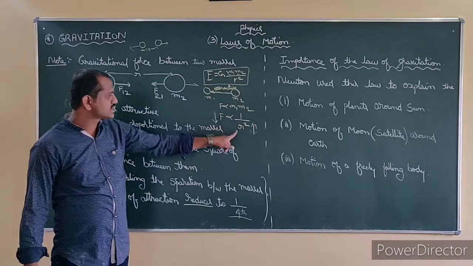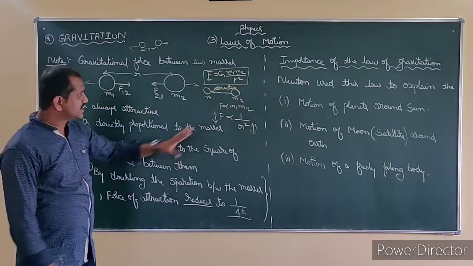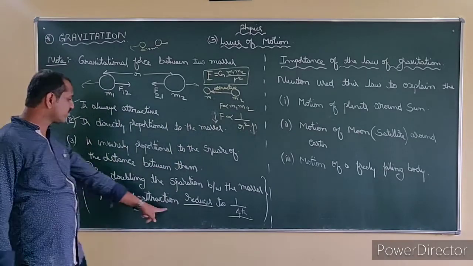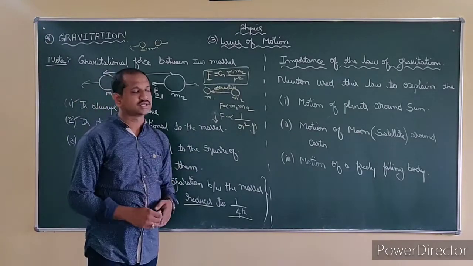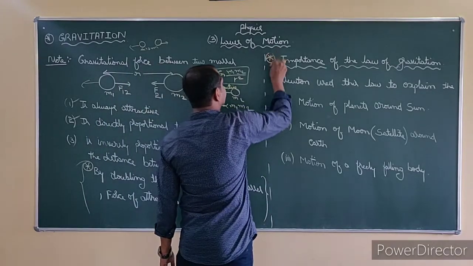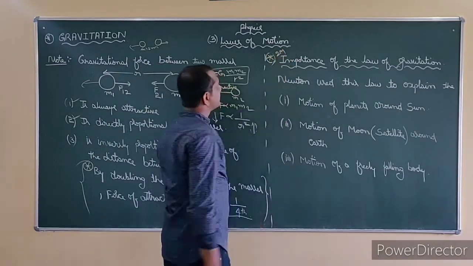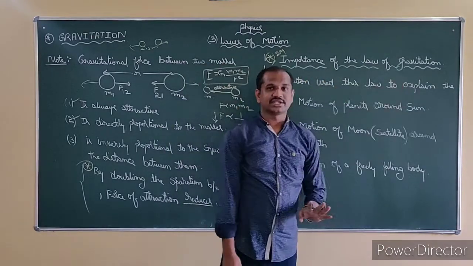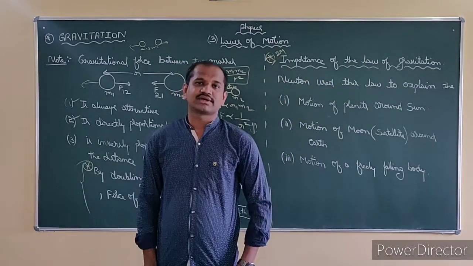Inversely proportional to the square of the distance between them. So, when the distance doubles, always remember the force of attraction reduces to 1/4. Now we have this, which is also a very important 2-mark question. Very important 2 marks: the importance of the law of gravitation. What is the importance of the law of gravitation?